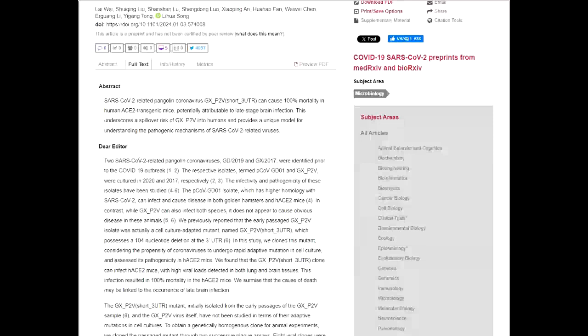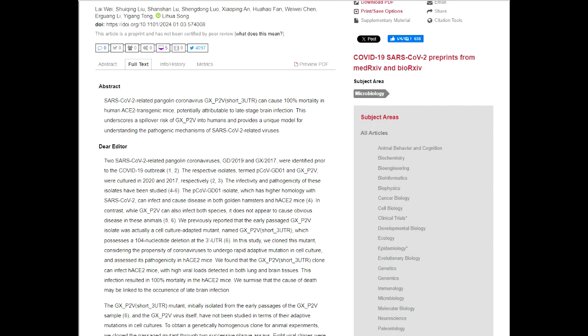Okay, so please look at the abstract. The SARS-CoV-2 related pangolin coronavirus can cause 100% mortality. All mice died. And especially, as I said, this mouse is very specific because it is a human ACE2 transgenic mouse.